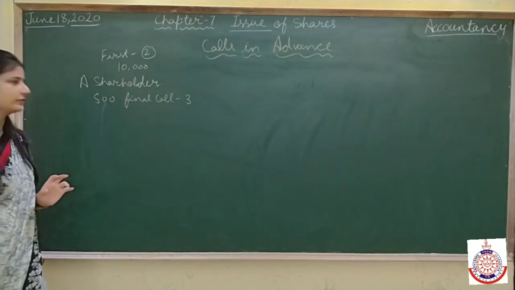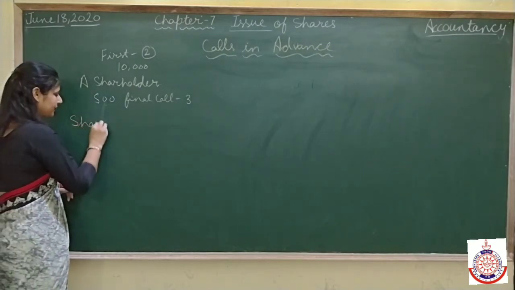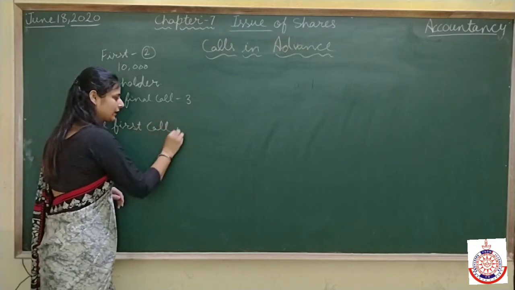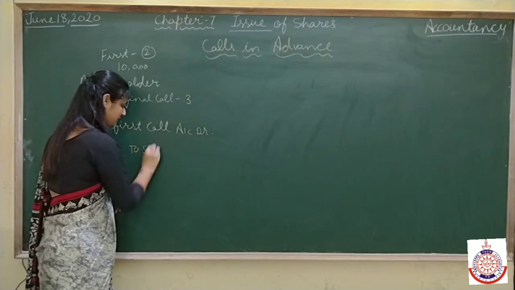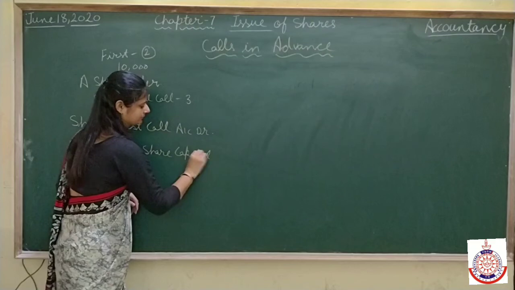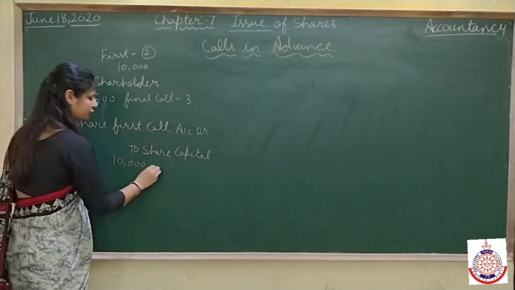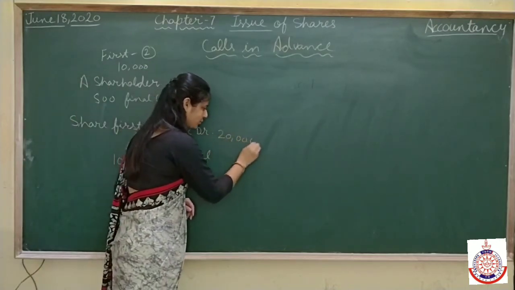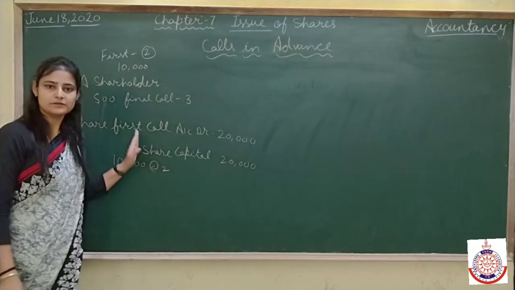Now what entry will we make? First of all, when the first call is due, we make an entry: share first call account debit to share capital account. Here total 10,000 shares are there and the amount of first call is 2. It means a total of 20,000 is due on first call.